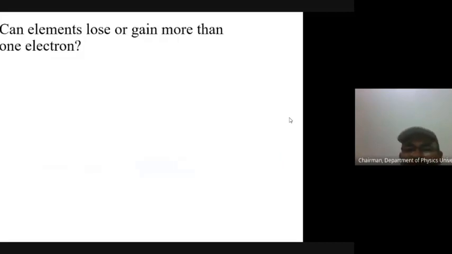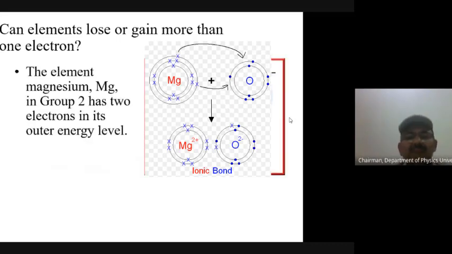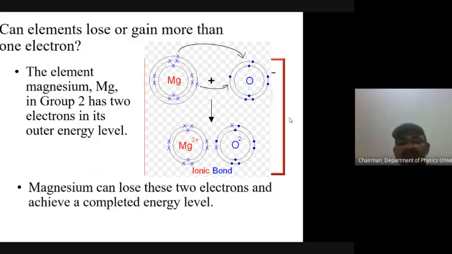Can elements lose or gain more than one electron? Up to now, we were talking about the losing or gaining of one electron. Now let us see. The element magnesium, in the periodic table, has two electrons in its outer energy level, and oxygen has a deficiency of two in the outermost shell. Magnesium can lose these two electrons, which are the only electrons present in that orbit, and achieve a complete